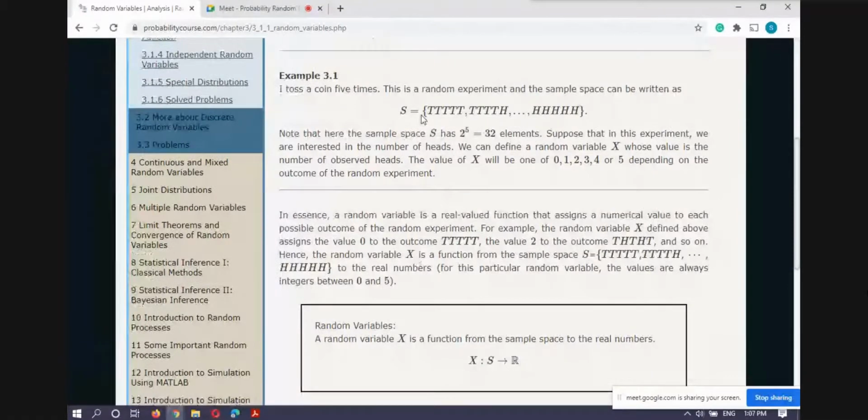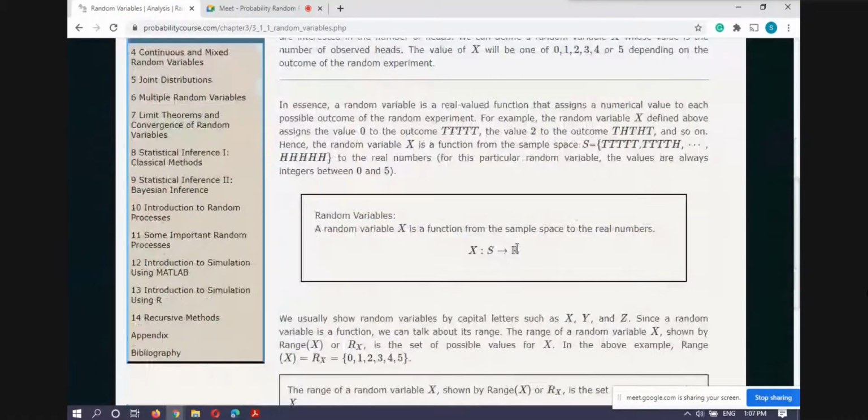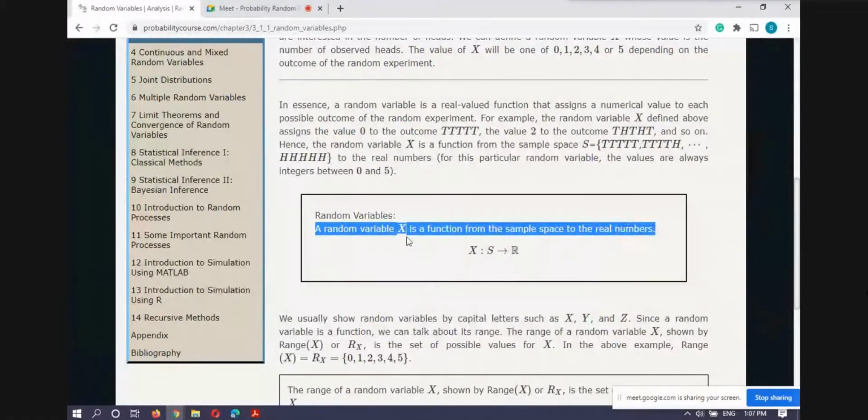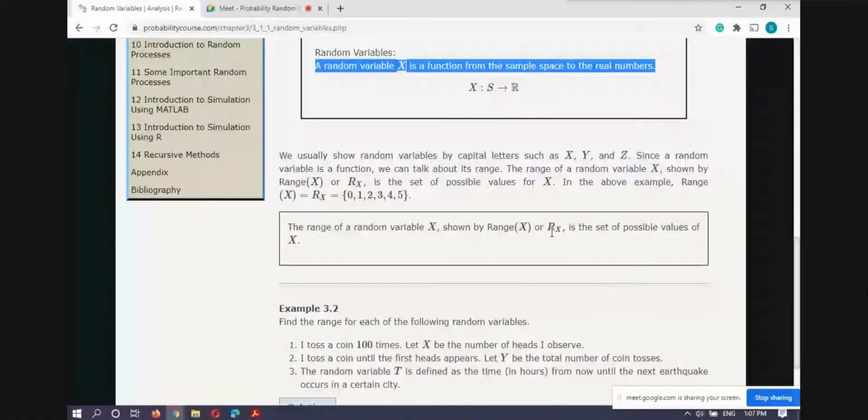If you have a sample space, you are assigning some real number to each and every outcome of the sample space. And the way you are doing this is known as the random variable. A random variable X is a function from the sample space to the real numbers.